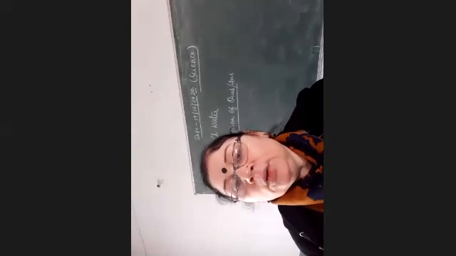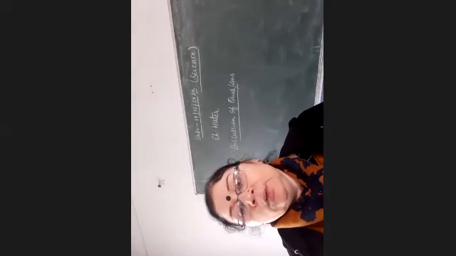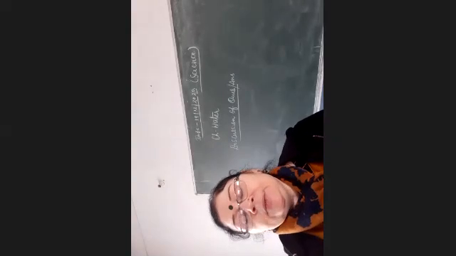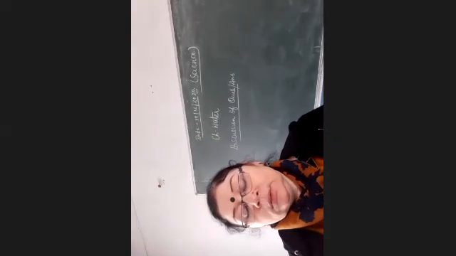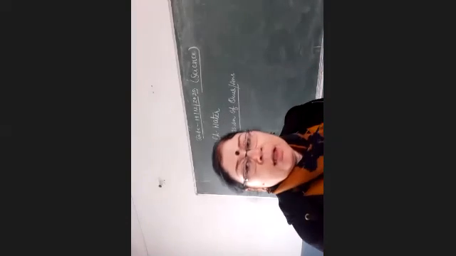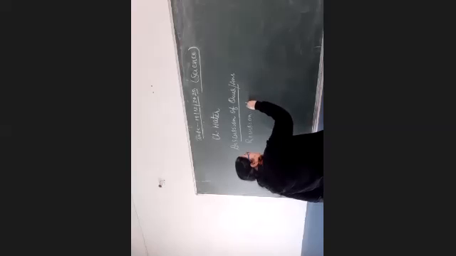Then hydrochloric acid is a combination of hydrogen and chloride. Then its formula becomes what?